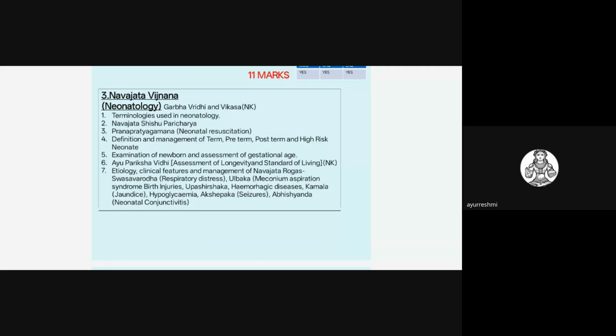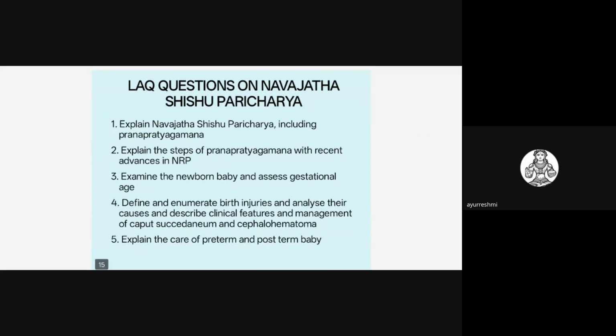So the commonly asked question is the long question on this Navajata Shishu Paricharya. They will ask, explain Navajata Shishu Paricharya including Prana Pratyagamana in detail. Or they may ask, explain the steps of Prana Pratyagamana with recent advances in the NRP, that is the Neonatal Resuscitation Program. Or, examine the newborn baby and assess the gestational age.